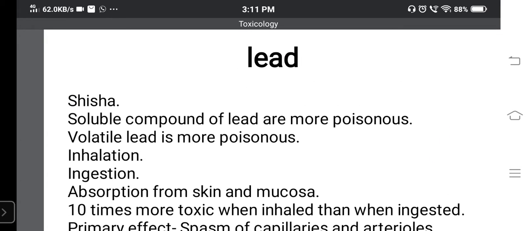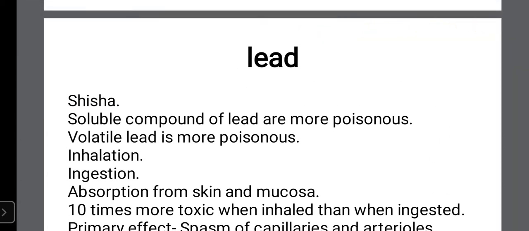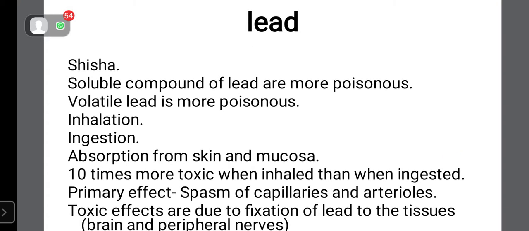You can see my screen. Lead poison. Okay, now I think it is better than the previous one. Okay, we will continue. So today we will start with lead poison. It is one of the heavy metals. We have seen the classification. Irritants are classified into metals, non-metals, organic, inorganic. So we will start with the metal group. From metals, today we will see lead poison.